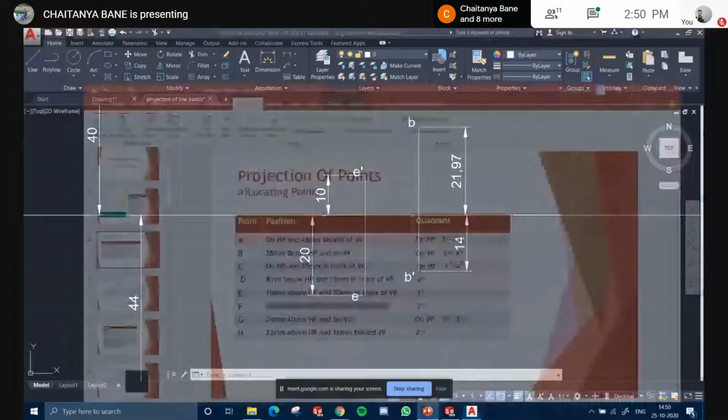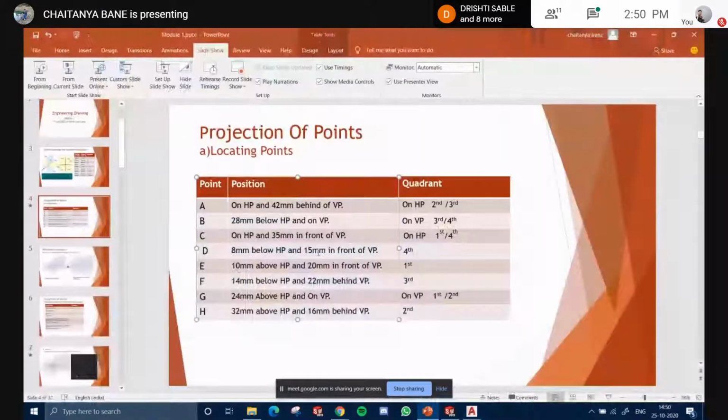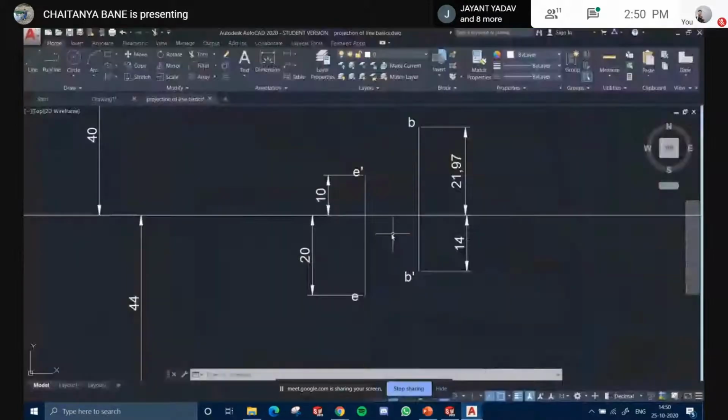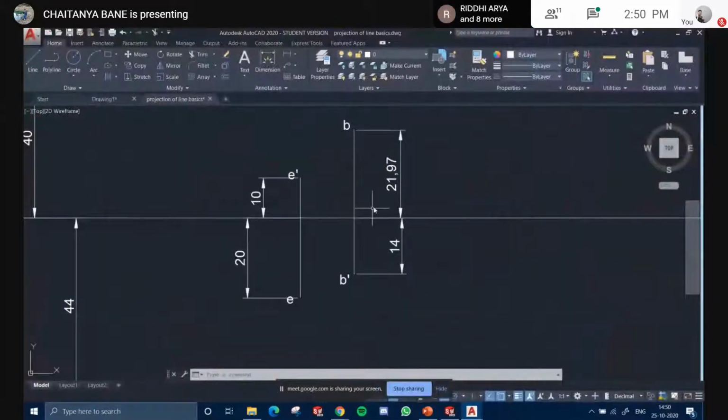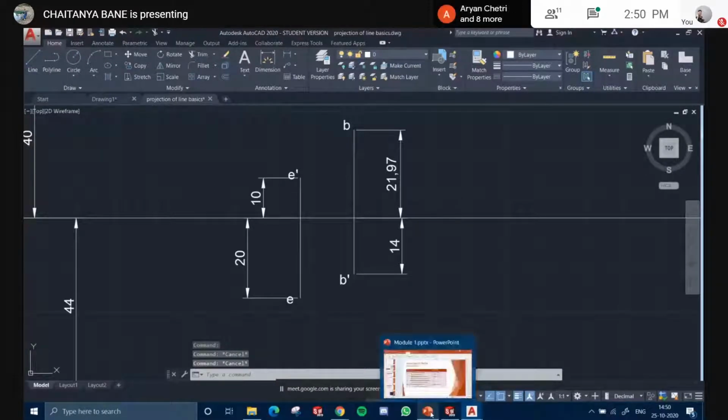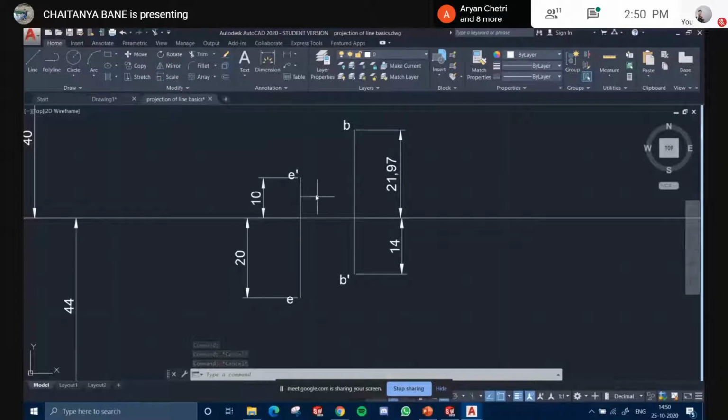Get it? If it is not clear to anyone, how will we make a simple way to remember it? If it is not clear, tell me. Let's make a simple way, sort of hacks. Hello, or is it not clear to anyone? First, can you just say about the front view or the top view? You can only do one at a time.